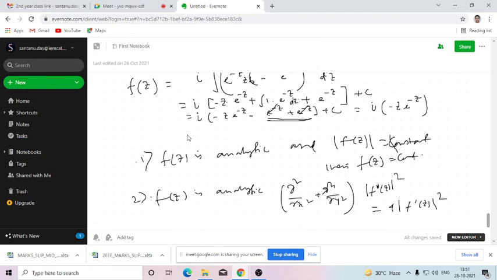Okay. Now, this is the entire first chapter. So there are a few applications of the first chapter of analytic functions, harmonic functions, such as if f z is analytic and modulus of f z is constant, then the entire function will be constant. Or if f z is analytic, then this kind of equality will hold.